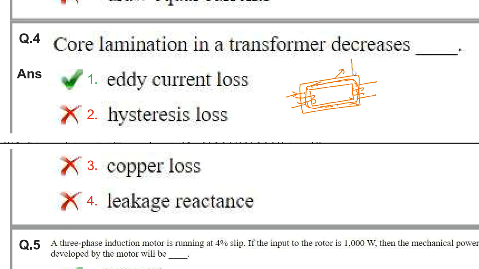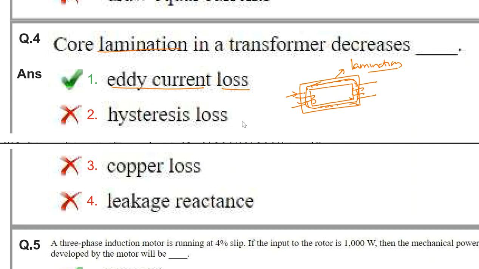We will go for the laminations. Remember this word: whenever you find core lamination, the option should be eddy current. In 99% of cases, lamination means reducing eddy current losses. Suppose the question is asked like this: the core lamination in a transformer decreases which type of losses? The options may be core losses, copper losses, hysteresis losses. Under those options, you will choose core losses.